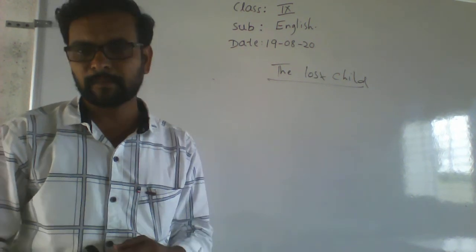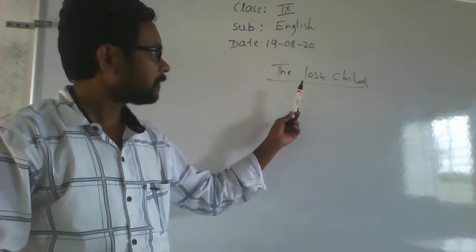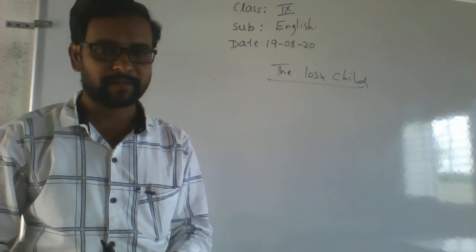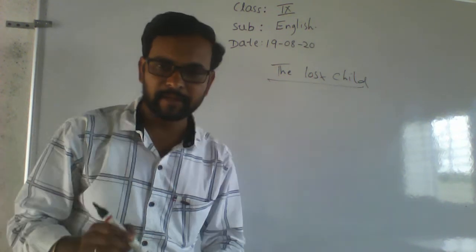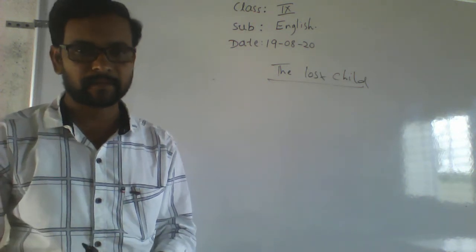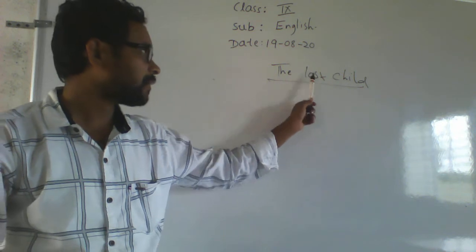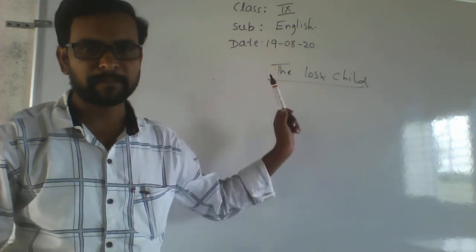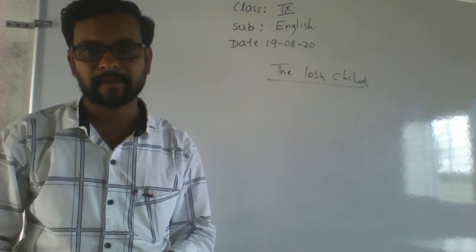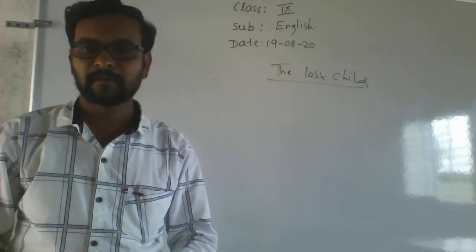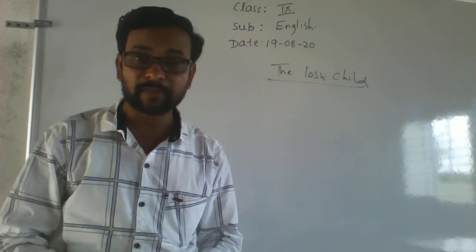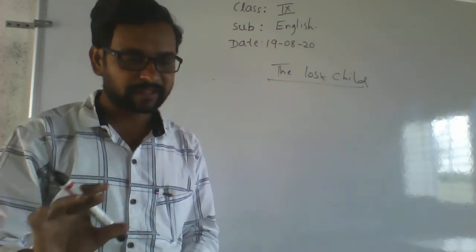The child lost his parents in the fire, so we are calling that the lost child. It means missing child or lost child. Do you understand?